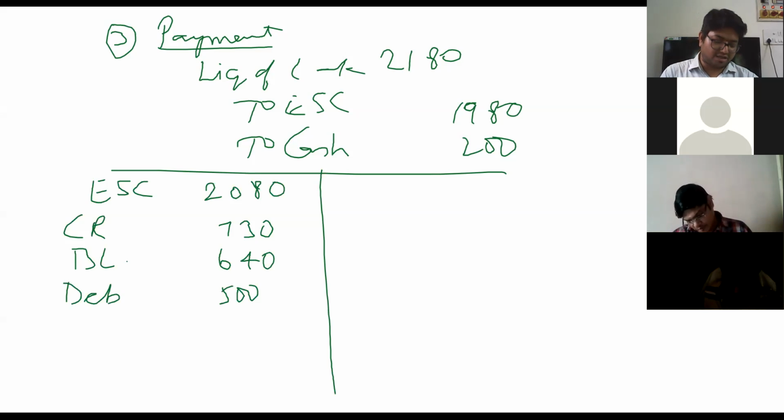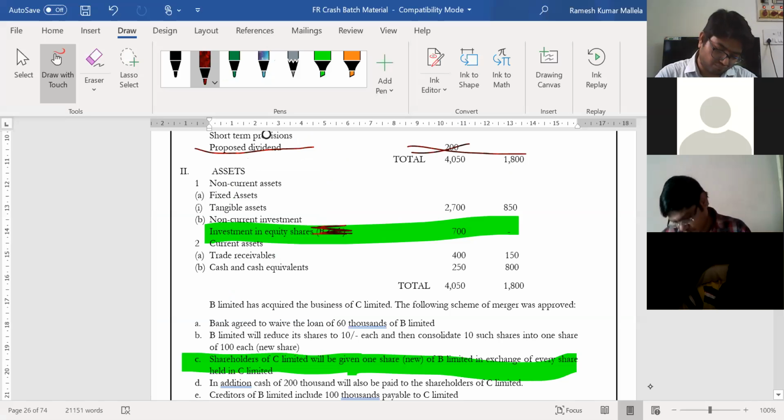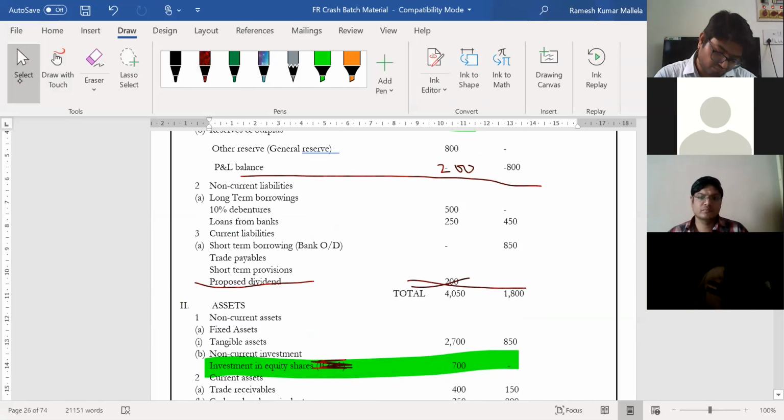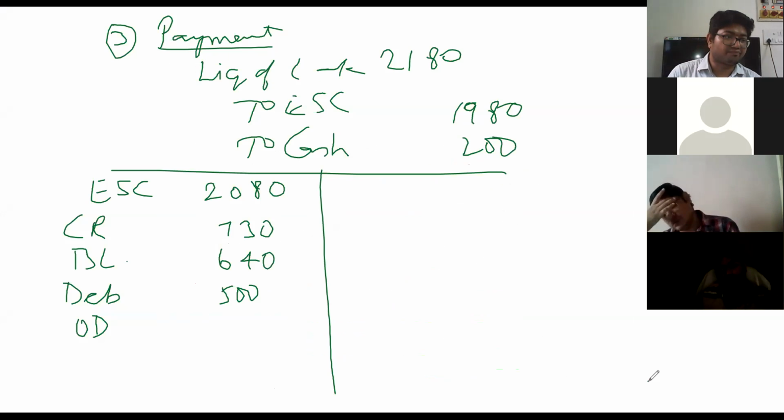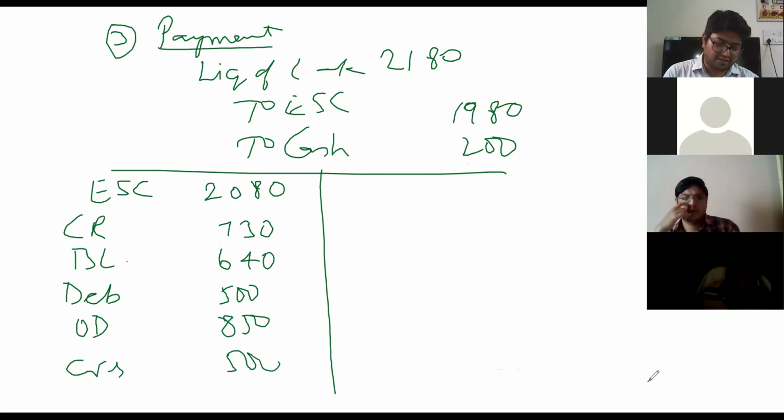Then bank OD is there. Bank OD is 850. And creditors is 500.